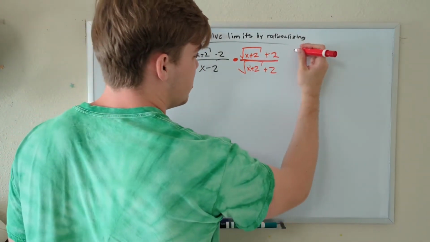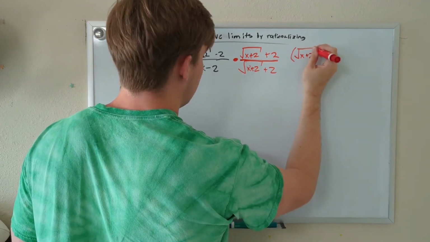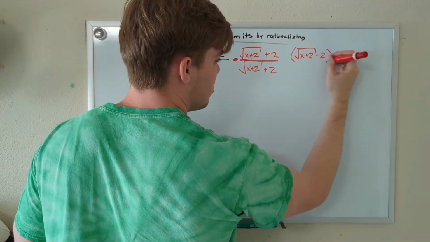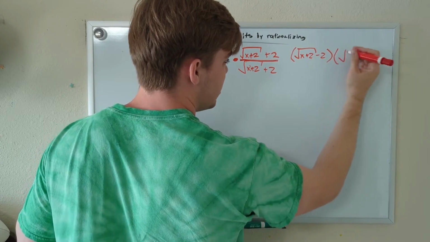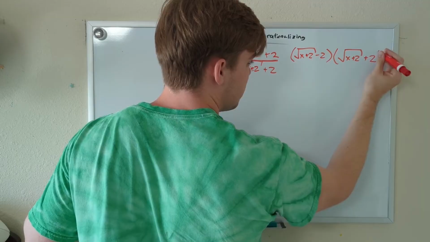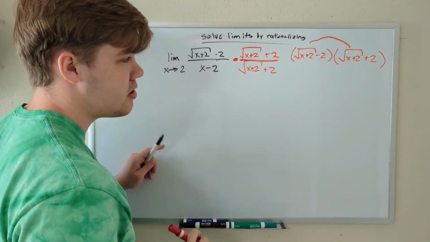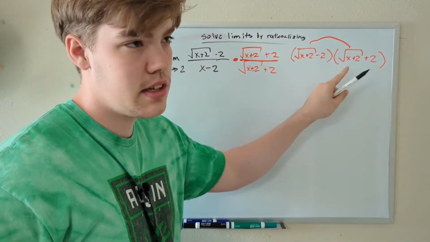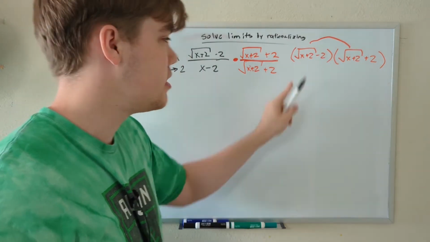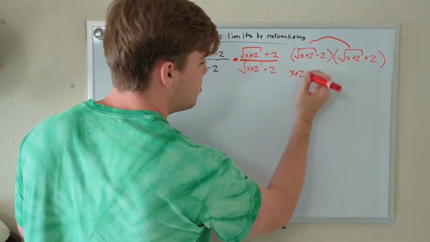First, we're going to do the numerator, which is the square root of x plus 2, minus 2, times its conjugate, the square root of x plus 2, plus 2. Foiling this out, we have the square root of x plus 2 times the square root of x plus 2. The square root of two values that are the same multiplied by each other is just whatever value is within the square root. So this is just x plus 2.